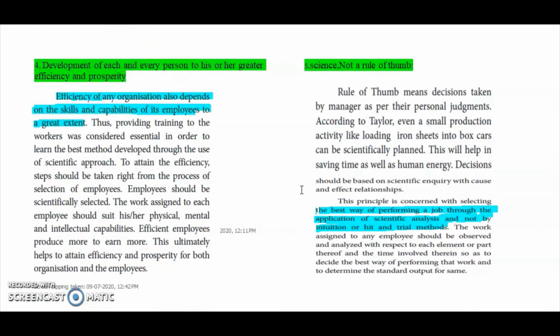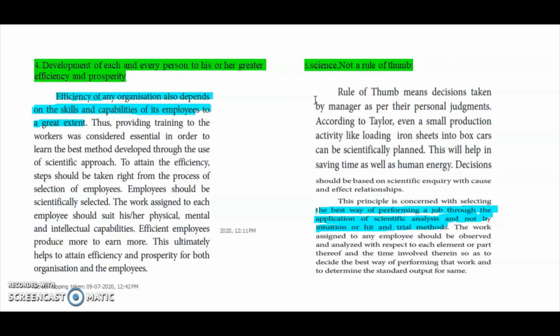Development of each and every person to his greater efficiency and prosperity. What is he trying to say here? To attain efficiency, the organization must have capable and skilled employees. Only then will there be efficiency and prosperity. Then the last one, science, not a rule of thumb. What is rule of thumb? As per my personal judgment, I am taking a decision; that is rule of thumb. It should not be like this. It should be in a scientific way.